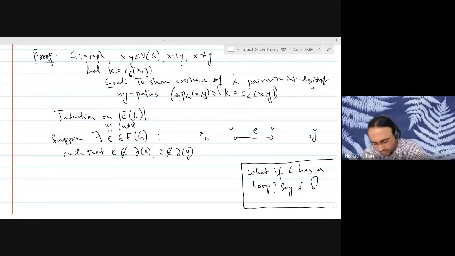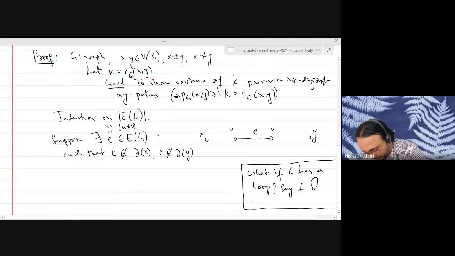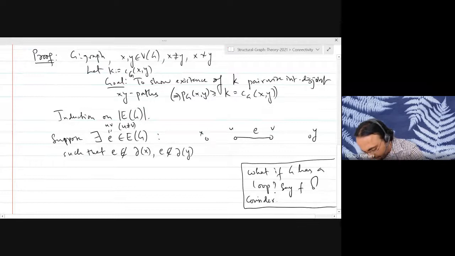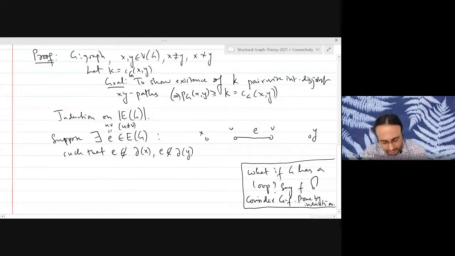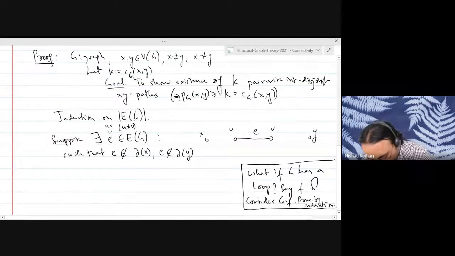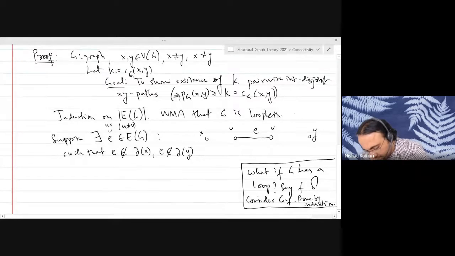So you can just consider G minus F and proceed by induction. You get a smaller graph, the induction hypothesis holds, and you are done. So we may actually assume that G is loopless, so that you don't have to worry about loops at all.